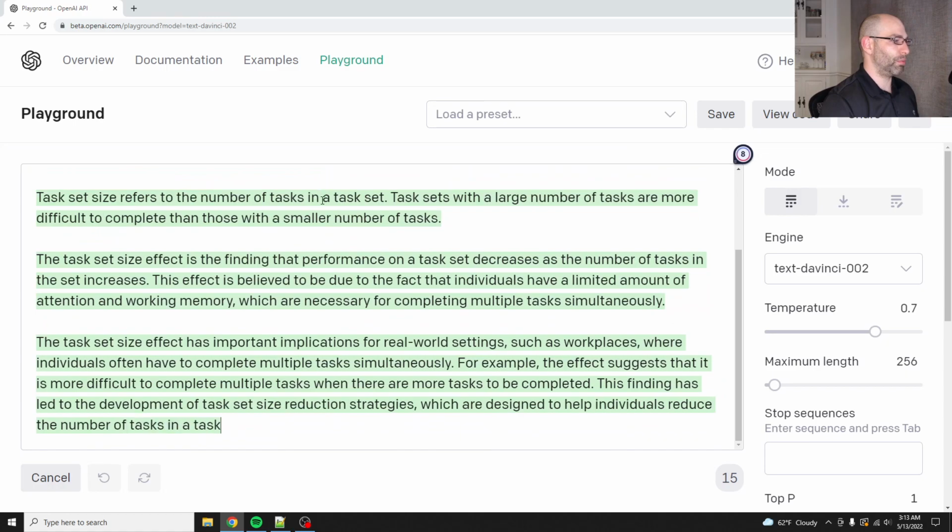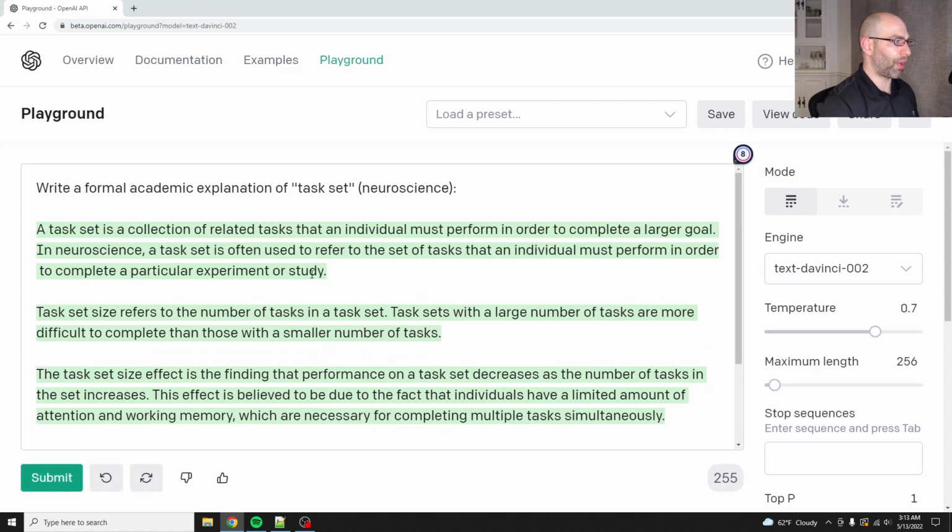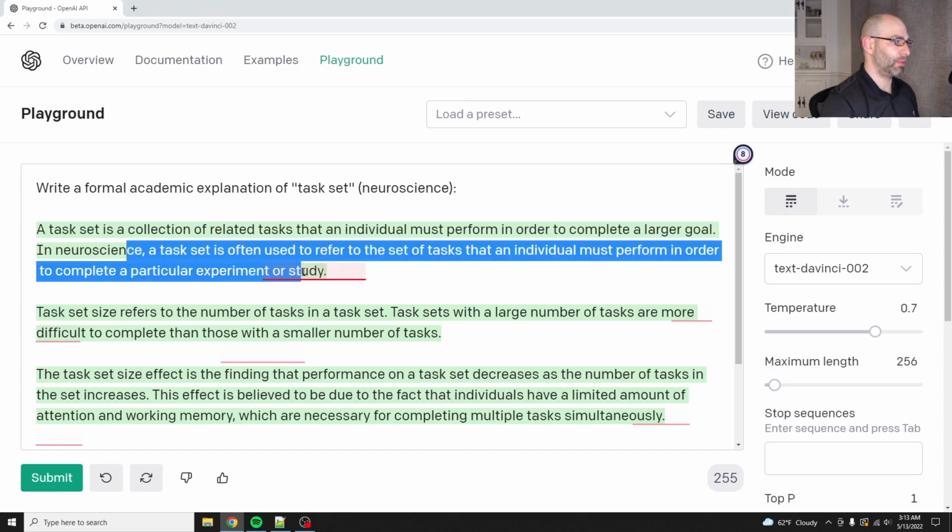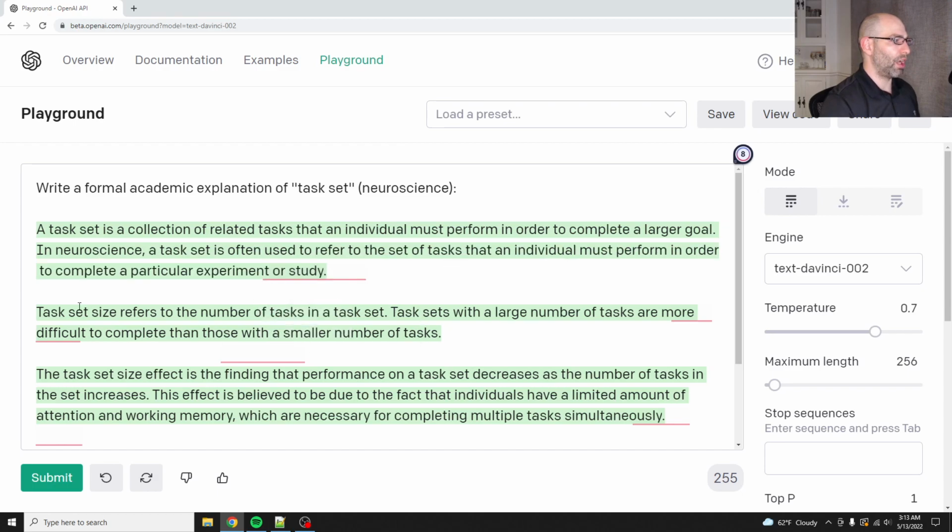In neuroscience, here, I'll let it finish. Okay. In neuroscience, a task set is often used to refer to the set of tasks that an individual must complete in a particular experiment or study. Task set size refers to the number of tasks in a task set. Task sets with a large number of tasks are more difficult to complete than those with a smaller number of tasks.